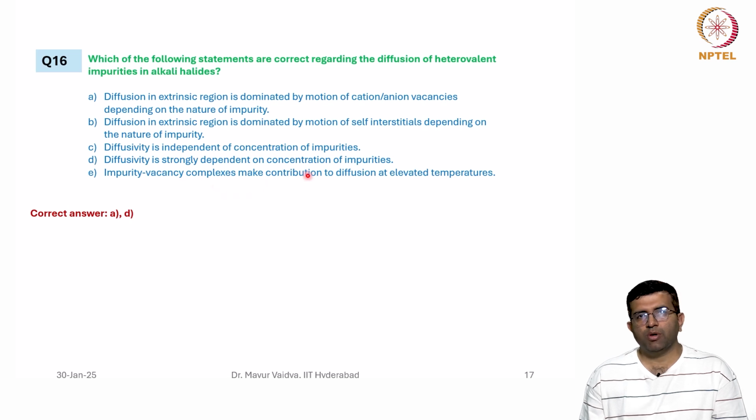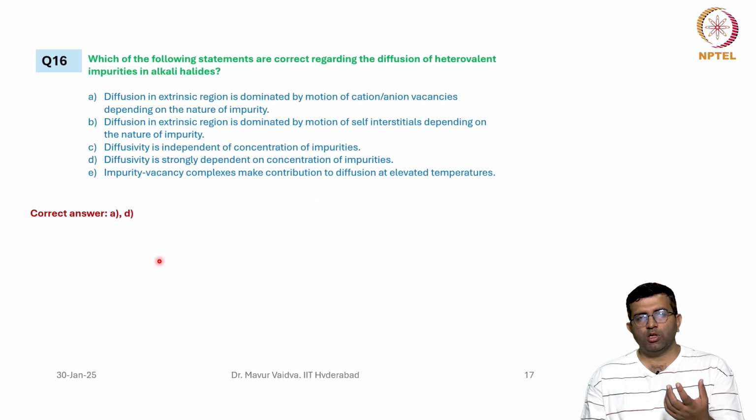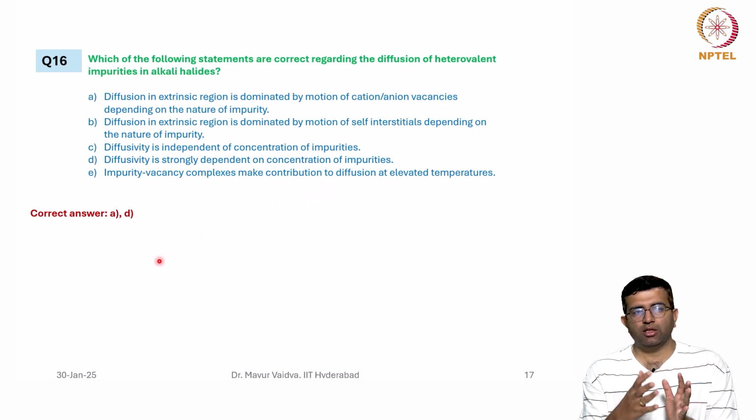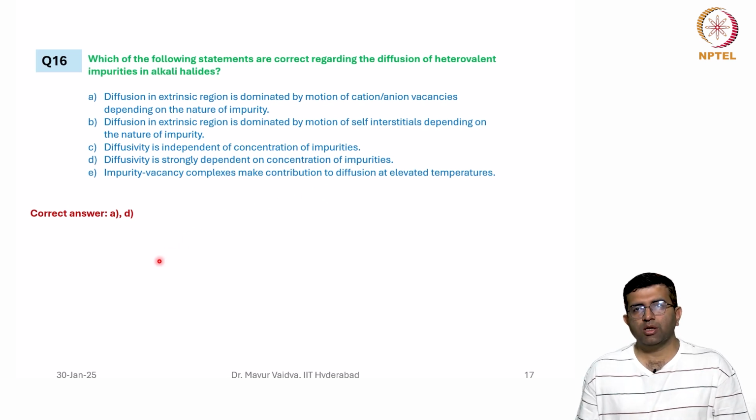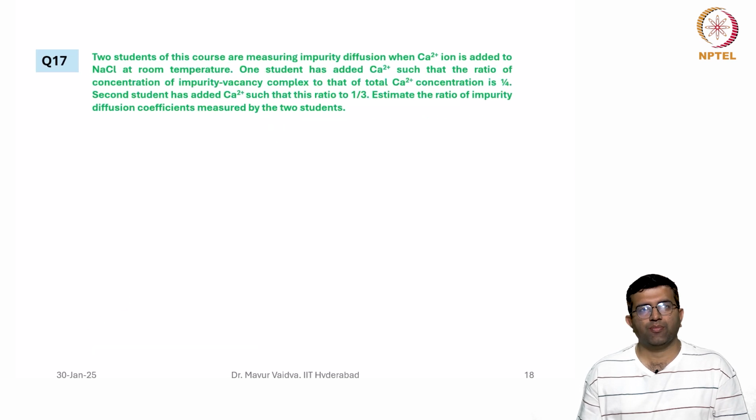It is strongly dependent on the concentration of impurities. Impurity vacancy complexes make contribution to diffusion at elevated temperatures. This is false because they make a contribution at the lower temperatures. At lower temperatures, you are more likely to get impurity vacancy complexes.